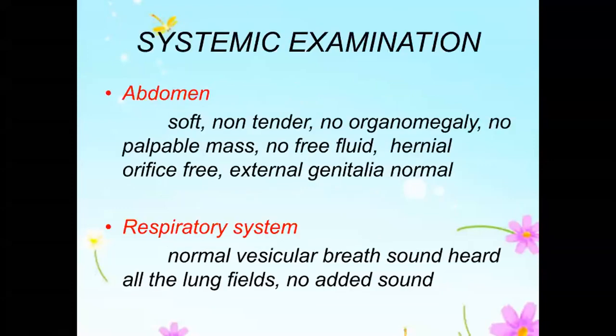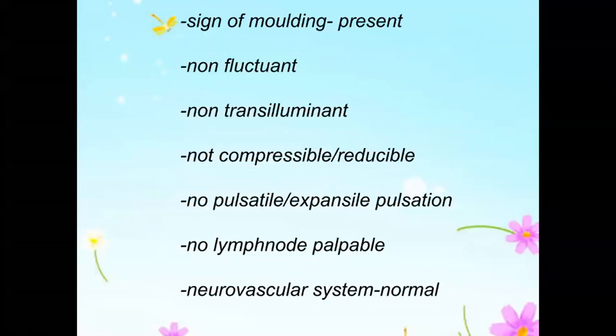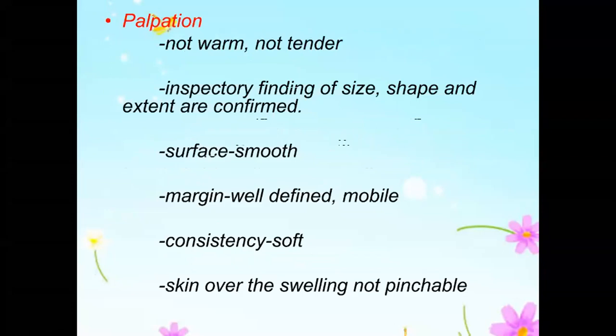So here, for mobility, you want to check it. Always mobility, now what will you do? You want to see whether the swelling is independently mobile, and then you put the muscles deep to it into contraction and see whether the swelling becomes more prominent or less prominent, and whether there is any mobility when the muscle is contracted. When the swelling is present over the muscle and the underlying muscle is put into contraction, the swelling will become more prominent.